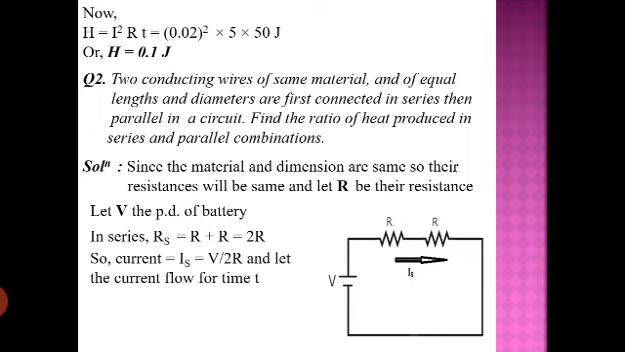Now if this current flows for a particular time t, then in the time t the heat produced will be I square R into T. So I is equal to Is, so Is square into Rs into T. Putting the values we are getting V square T upon 2R. So this is the equation for the heat produced in this case.